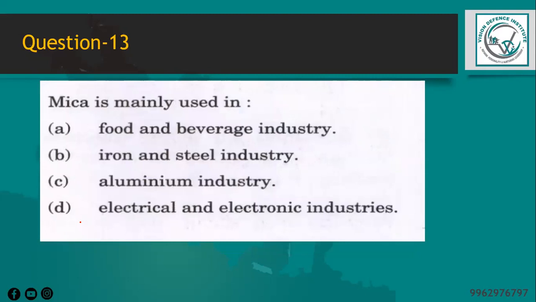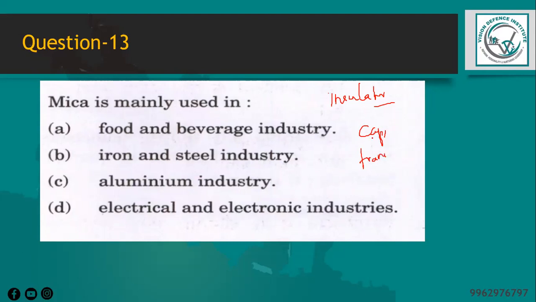And the next question is, mica is mainly used in. So when we talk about this question, mica is a naturally occurring mineral that has excellent electrical, thermal, and mechanical properties. Due to this combination of properties, mica is primarily used in the electrical and electronic industries, and it can also act as an insulator in various electrical equipment such as capacitors, transformers, and electrical motors.